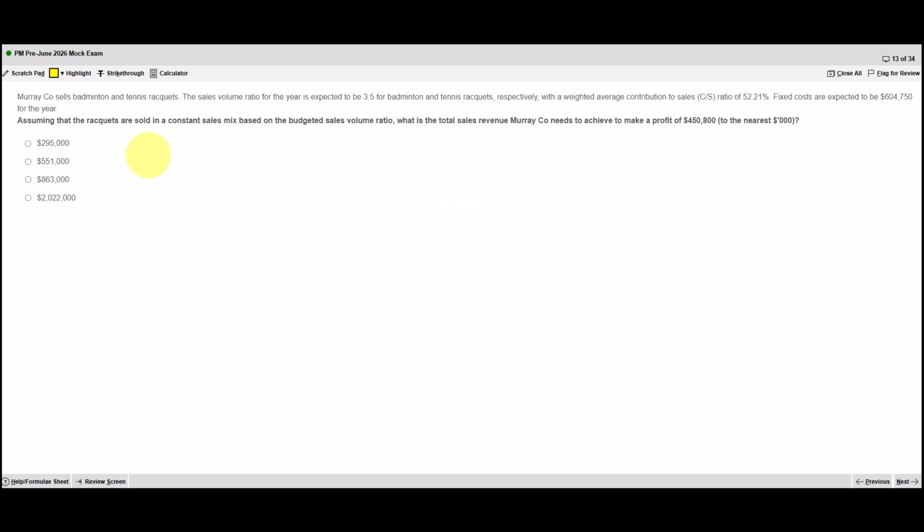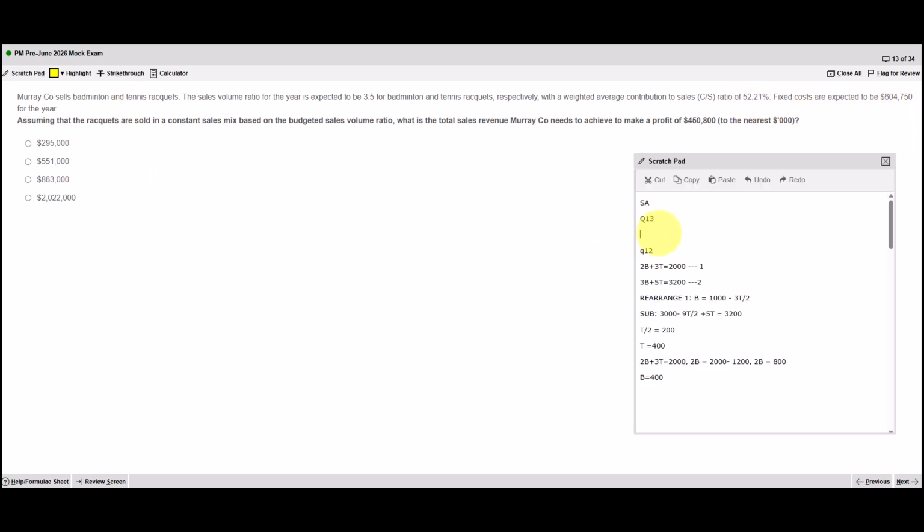On to 13. Assuming the rackets are sold in a constant sales mix based on budgeted sales volume ratio, what's the total sales revenue they need to achieve in order to make this profit? They sell badminton and tennis rackets. The sales volume ratio is expected to be 3 badminton to 5 tennis rackets, with a weighted average contribution to sales ratio of 52.21. And fixed costs are expected to be 604,750.